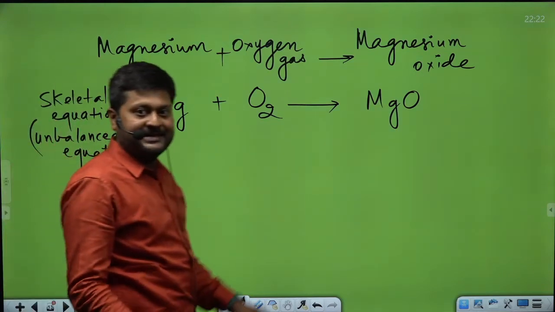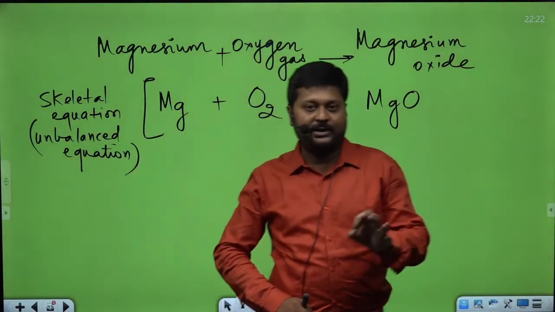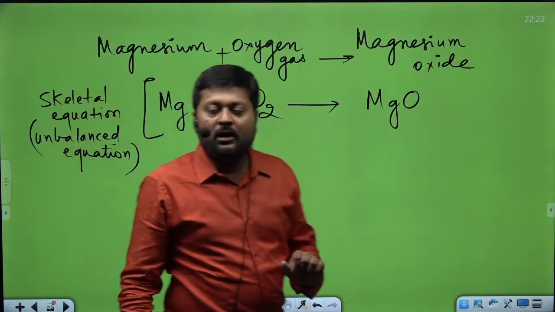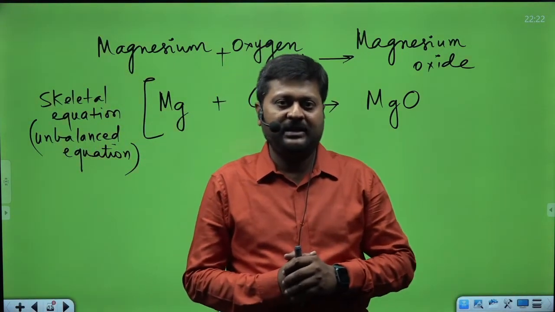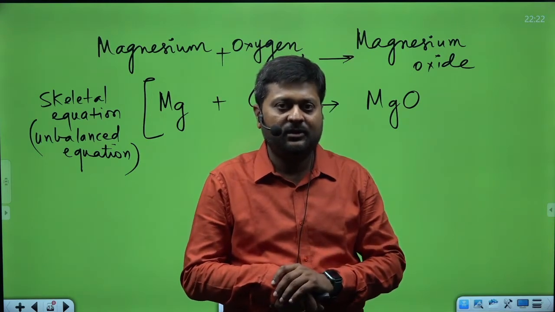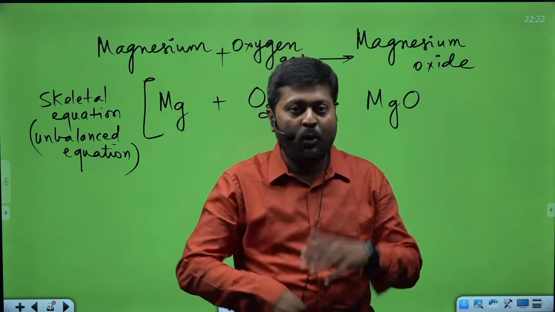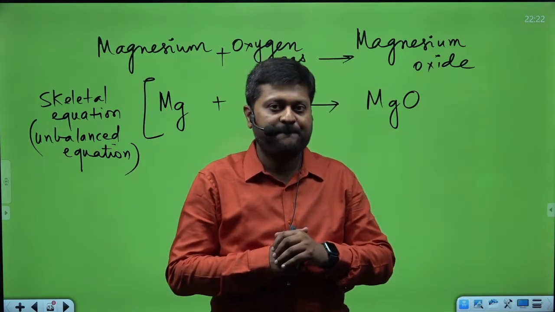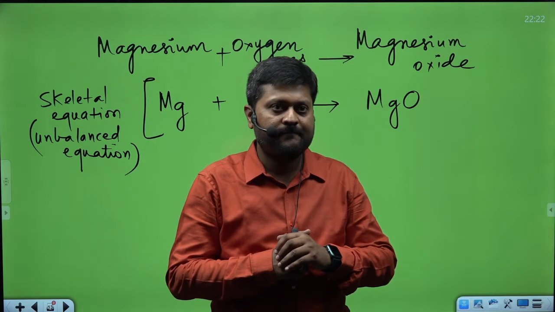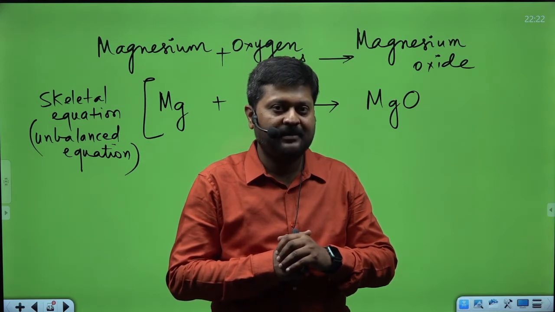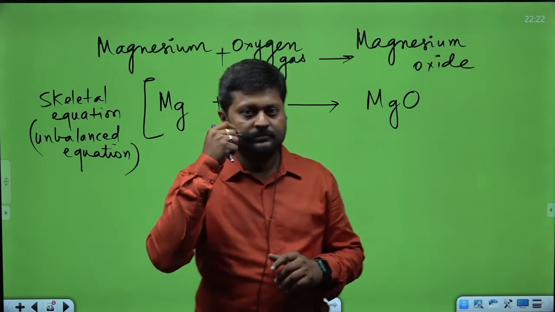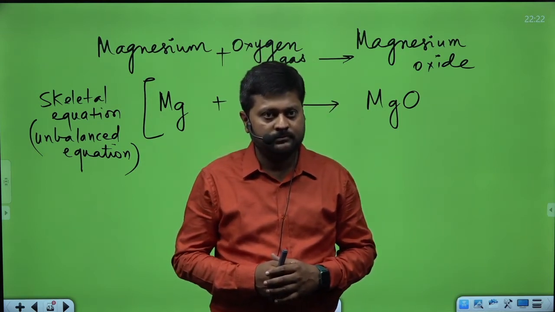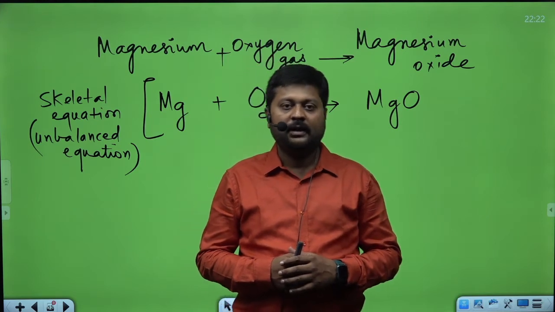This one is known as the skeletal equation or unbalanced equation. Okay, you guys know, can you tell me what is a chemical reaction? What do you understand by a chemical reaction? What happens in a chemical reaction? It's when energy is given to two atoms or molecules, and they form a bond, and that creates a new product. Great answer.